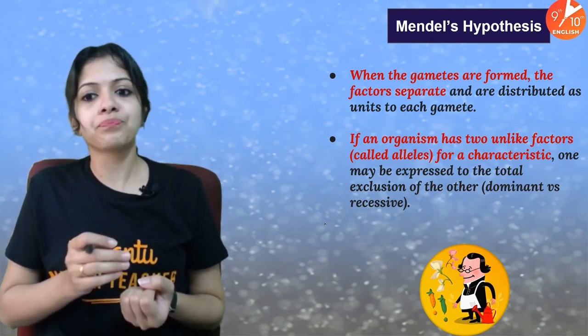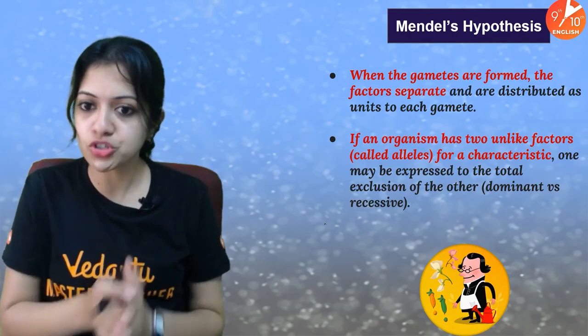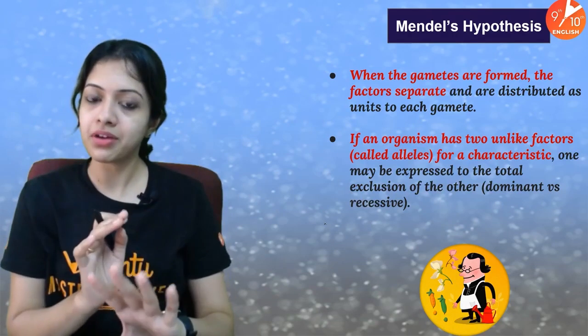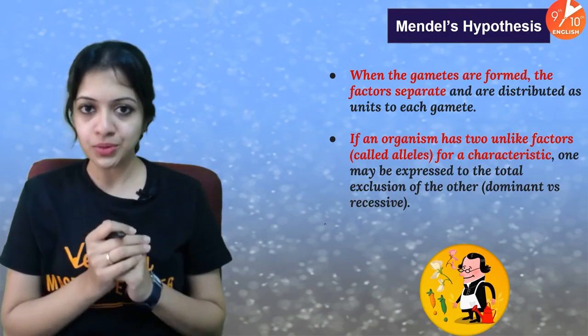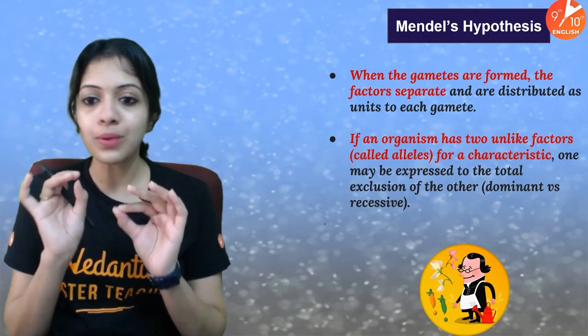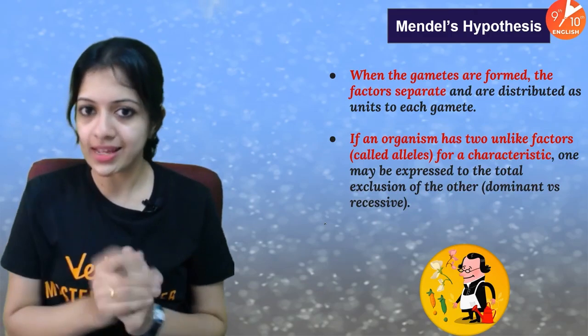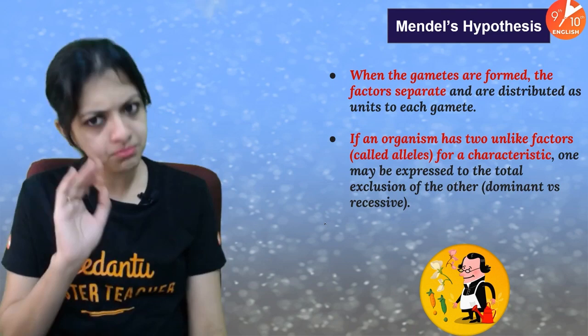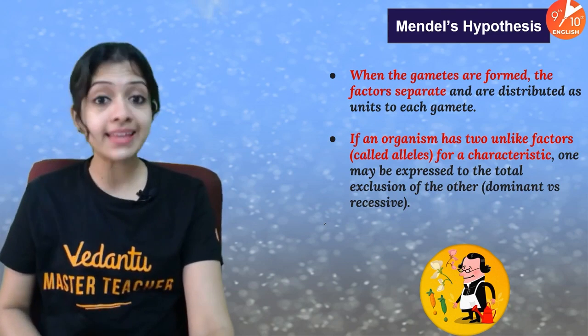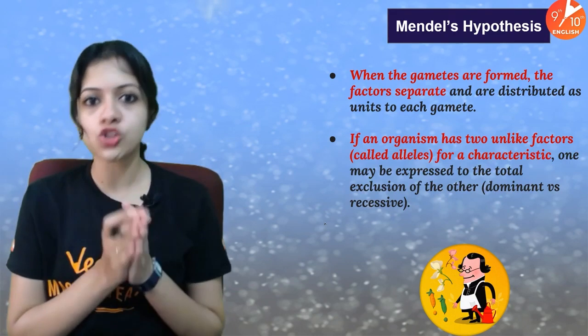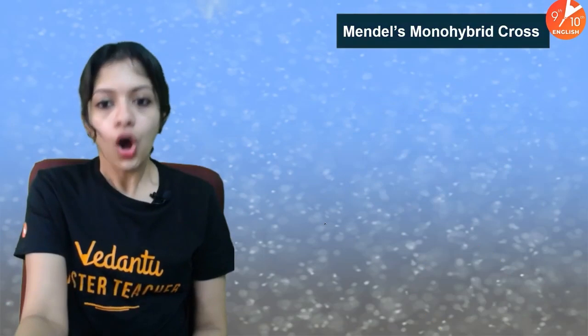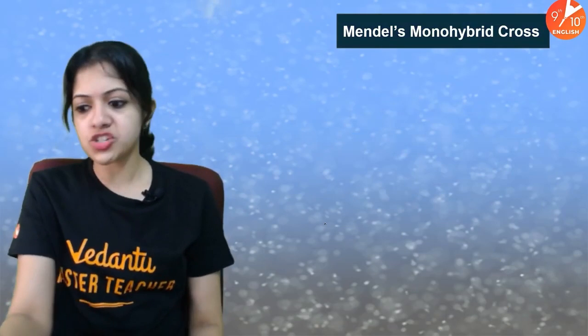Okay, so this is exactly why I told you, children, having a thorough understanding of whatever we have discussed in session 2 is absolutely important. All of those terms I will be using very, very often in today's session. But for the time being, just understand this is what Mendel guessed based on all his observations on the pea plant.